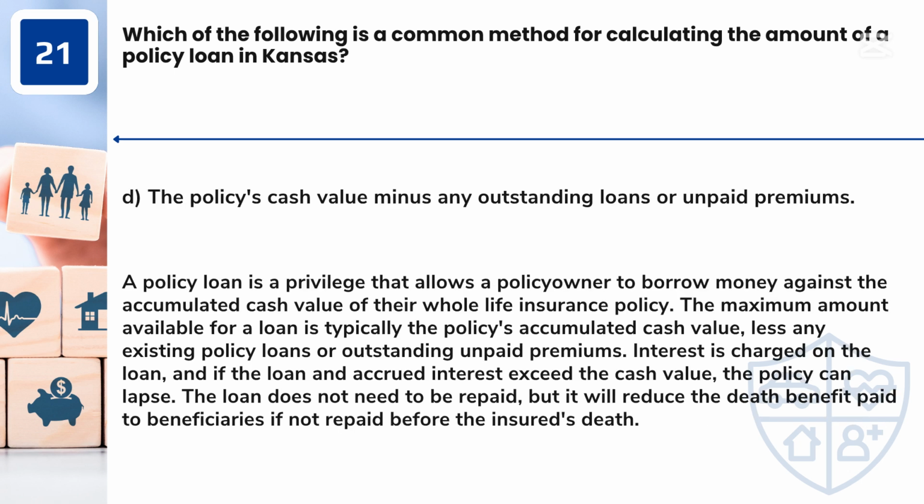Answer: D. The policy's cash value minus any outstanding loans or unpaid premiums. A policy loan is a privilege that allows a policy owner to borrow money against the accumulated cash value of their whole life insurance policy. The maximum amount available for a loan is typically the policy's accumulated cash value, less any existing policy loans or outstanding unpaid premiums. Interest is charged on the loan, and if the loan and accrued interest exceed the cash value, the policy can lapse. The loan does not need to be repaid, but it will reduce the death benefit paid to beneficiaries if not repaid before the insured's death.